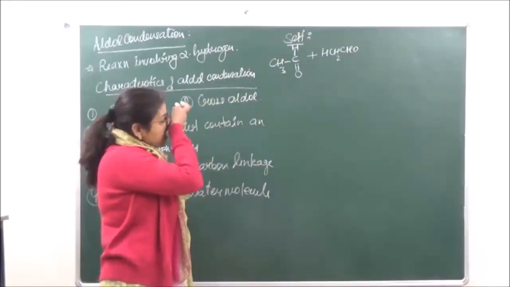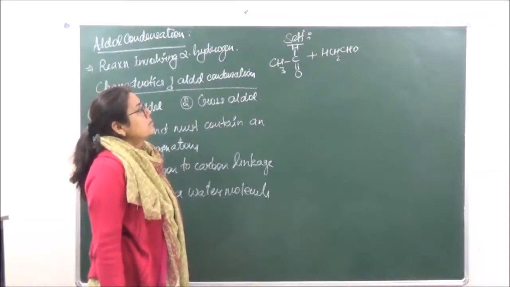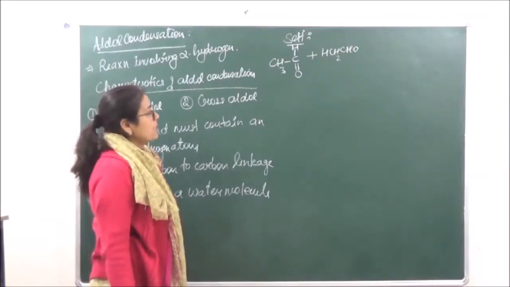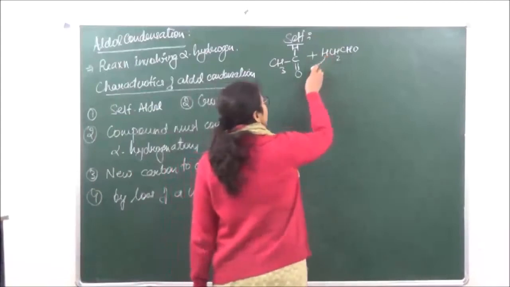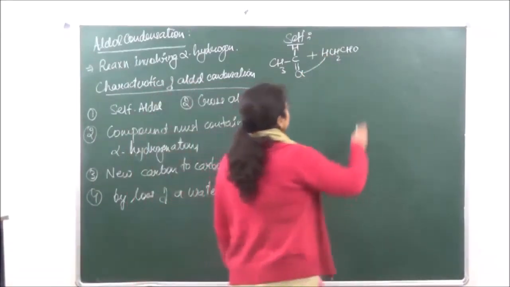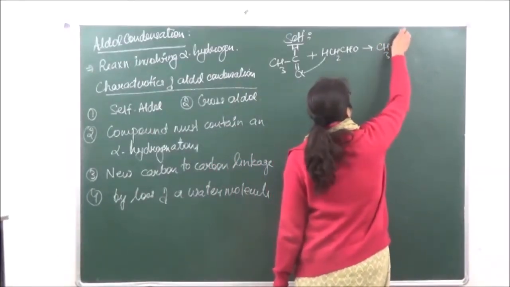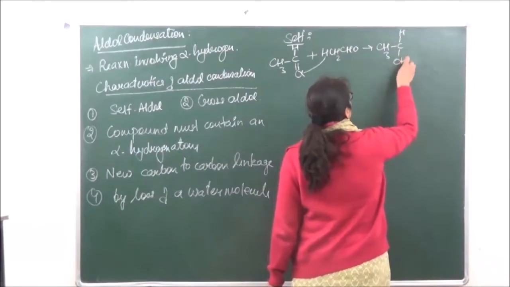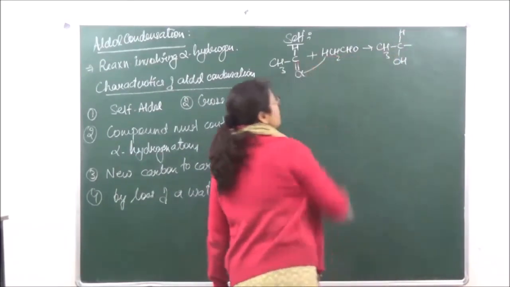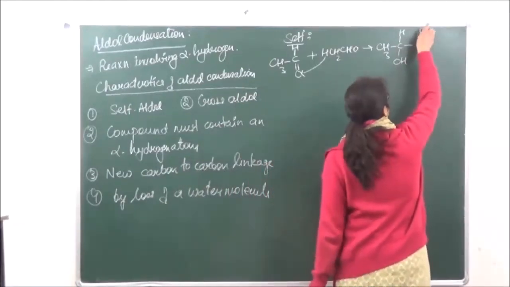This is because there is going to be migration of the hydrogen that is going to take place. So this hydrogen will go over here in the first step, such that we have CH3, CH, OH, and this carbon to carbon linkage will take place over here. So I am writing this also in this manner.